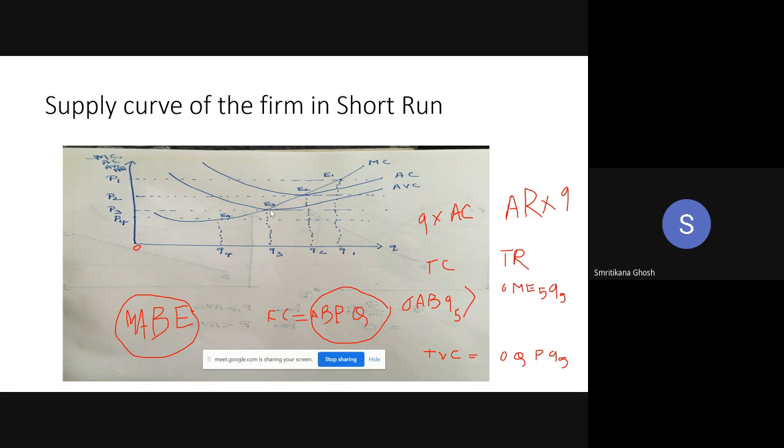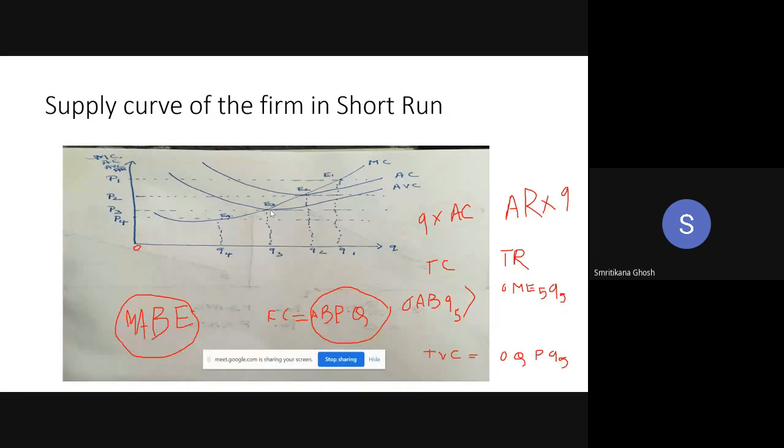if you stay, any price below P2 is giving you loss. But if the price is below P3, like P4, P5, whatever, lower than P3, then the income is such that you cannot cover even your variable cost.